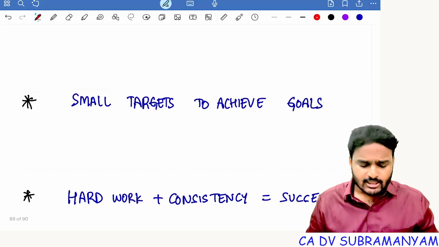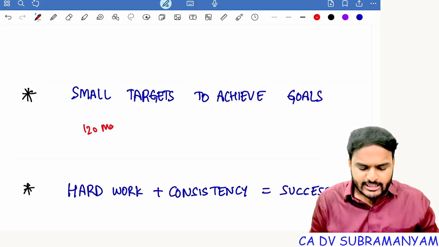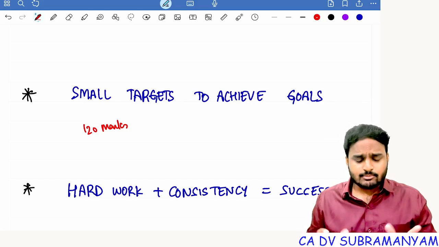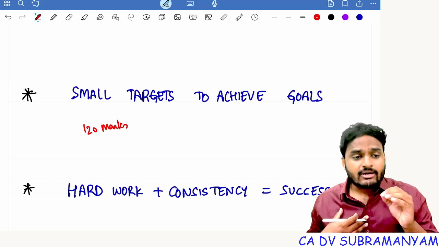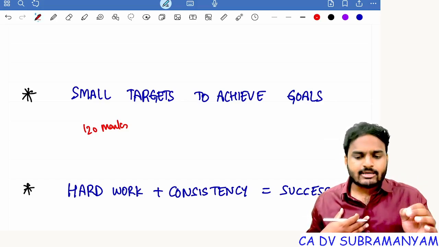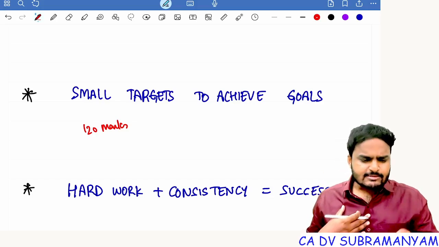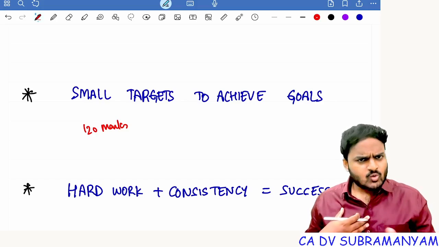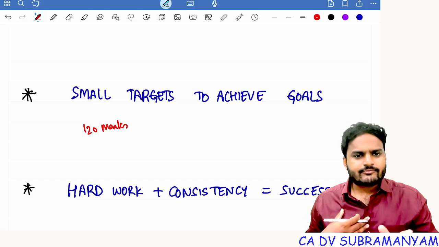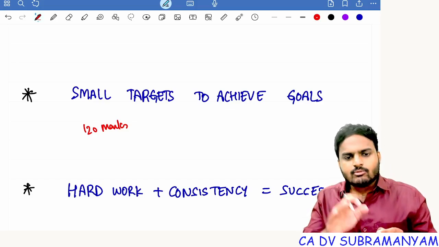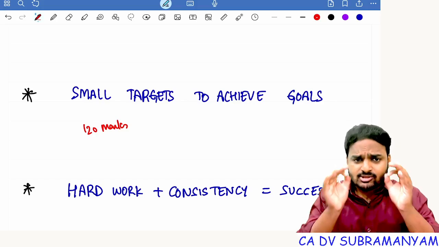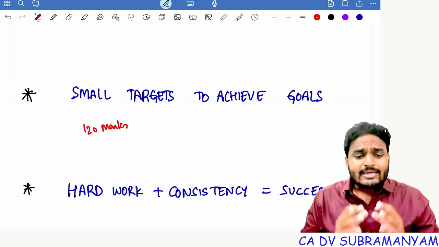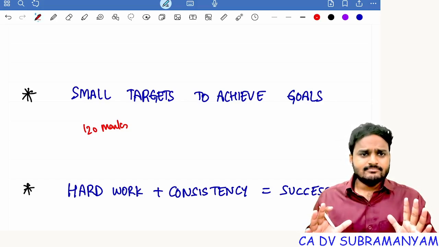Just listen carefully. Your question paper is for 120 marks, right? And all 6 papers are equally important. Suppose, sir, I'm getting 500 marks. In 5 papers, I'm getting 100. In the 6th paper, I got 0. So do you think ICAI will give a qualification certificate to you? No. ICAI will not give you a qualification certificate until and unless you get 40 marks in that 6th paper also. That means all 6 papers are equally important. So what I'm telling you is, keep equal efforts on all 6 papers.